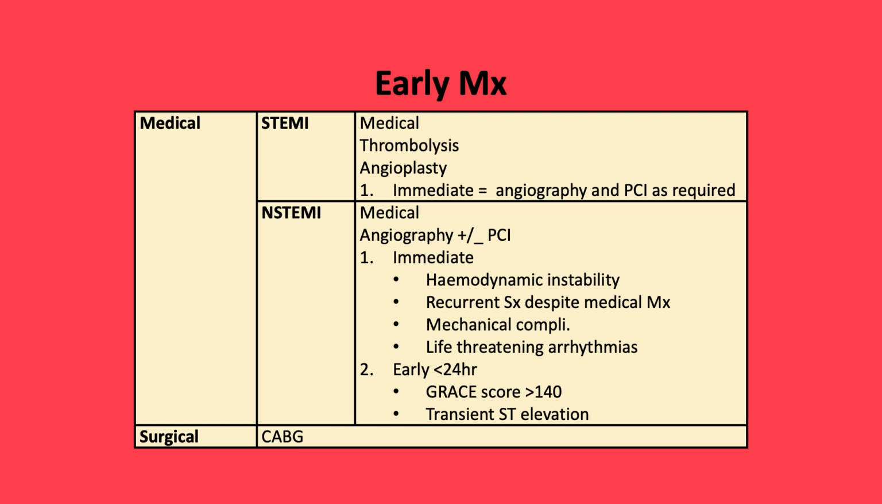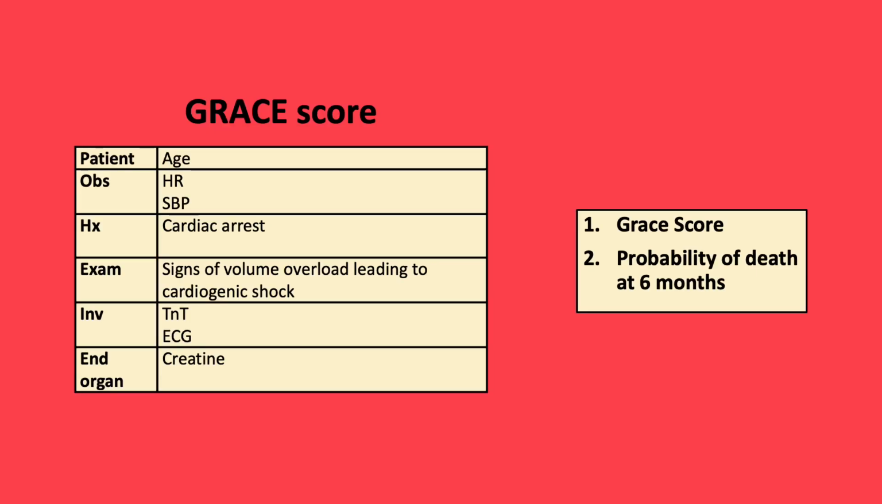For non-ST elevation MI, patients classically undergo medical management, angiography plus or minus PCI. The timing of the PCI is based on multiple factors. Immediate PCI is suggested due to hemodynamic instability, recurrent symptoms despite medical management, mechanical complications, and life-threatening arrhythmias, whilst early management, i.e. less than 24 hours, is due to a Grace score greater than 140 and transient ST elevation. The Grace score is made up of multiple factors as shown: patient, observational, history, examination, investigation, and end organ dysfunction. The outcome of the Grace score is to give you a number, but also a probability of death at 6 months.